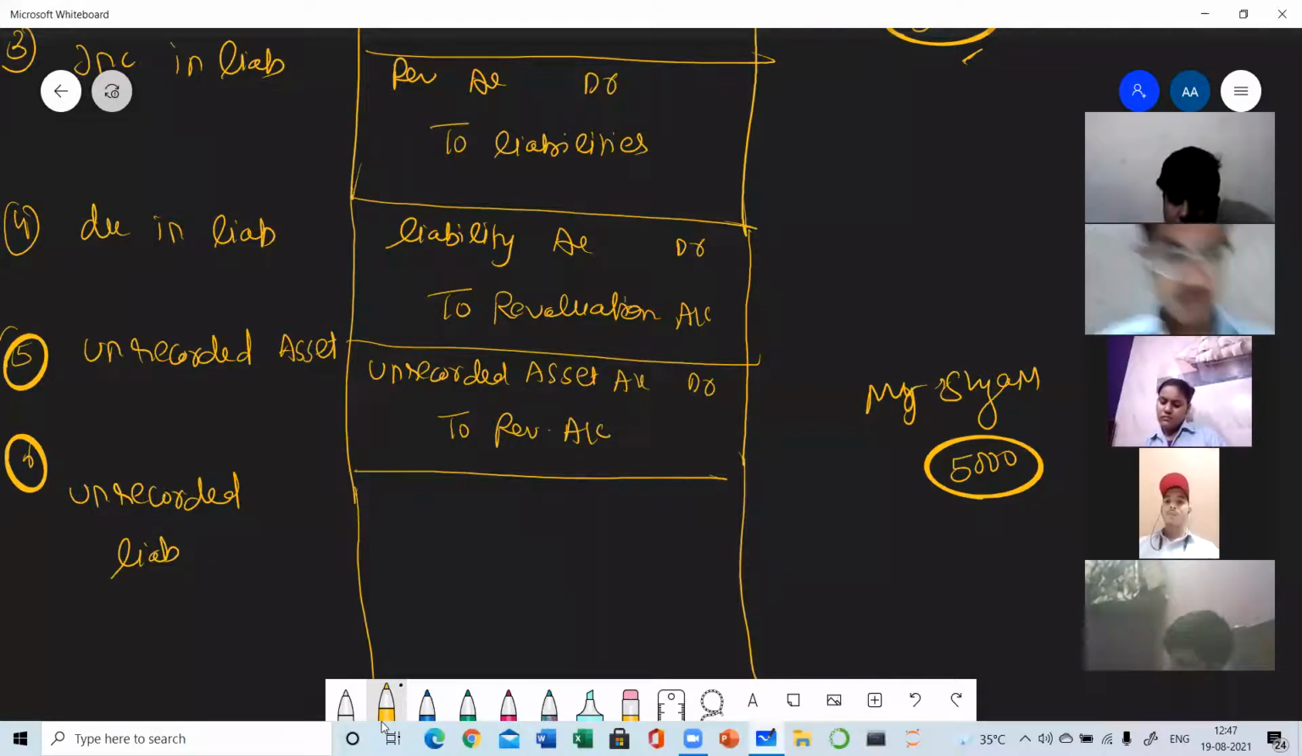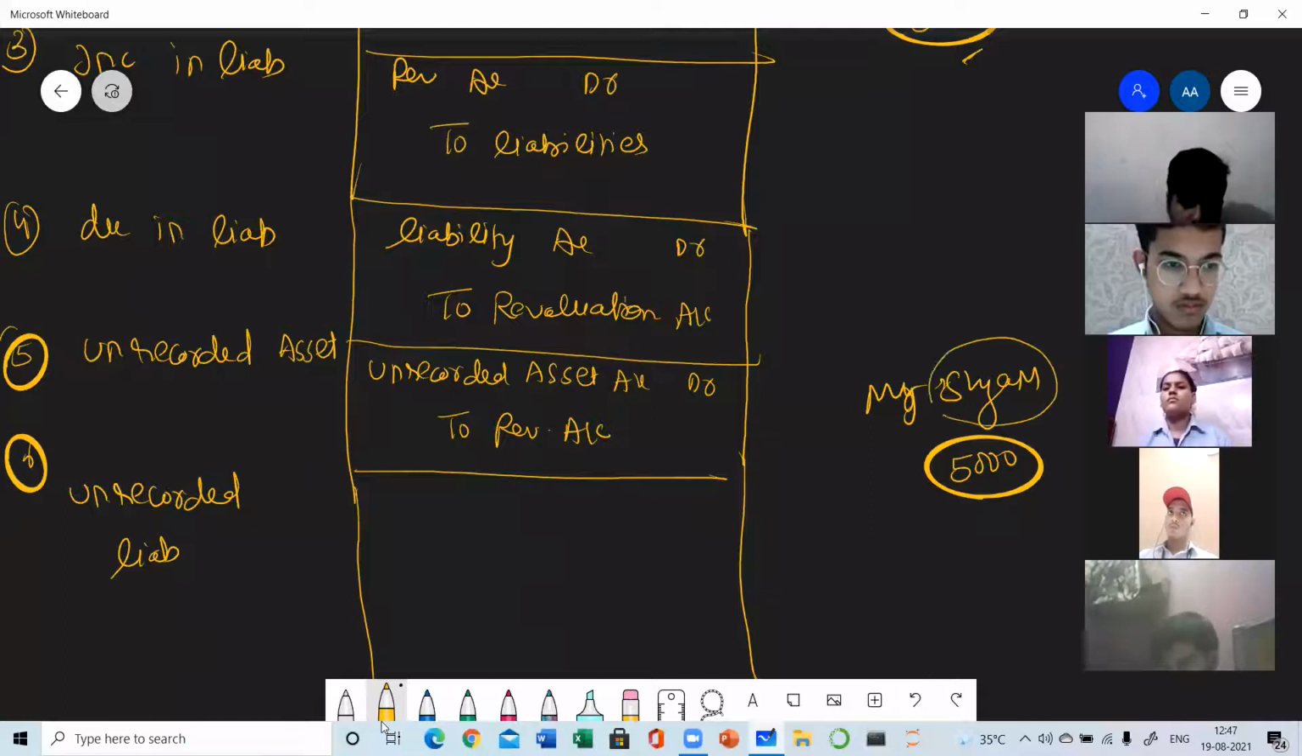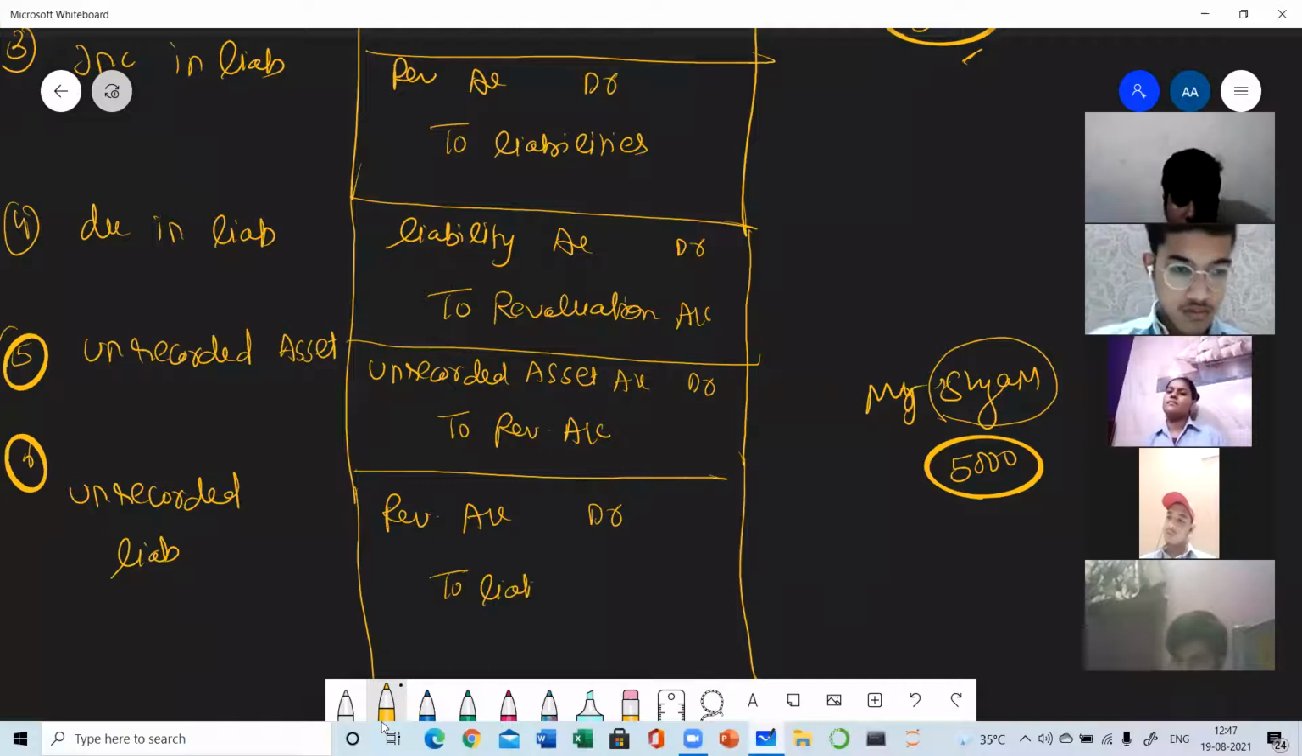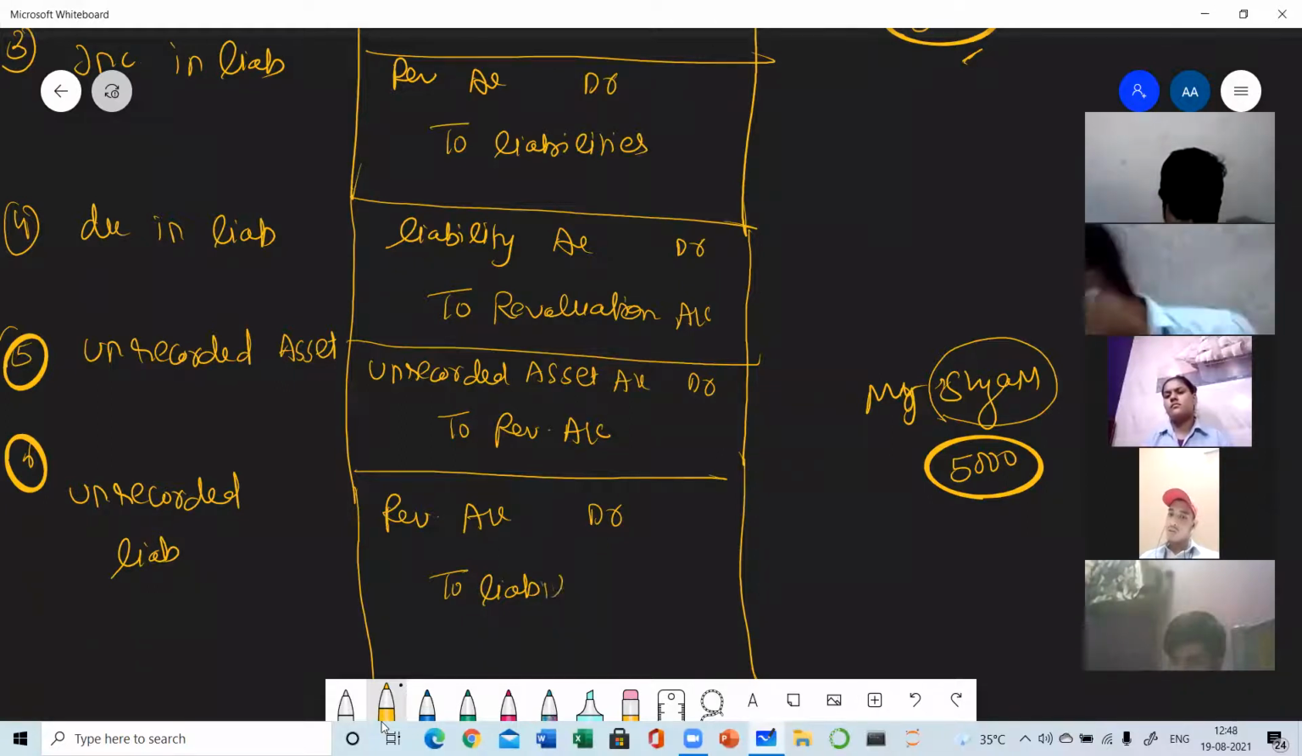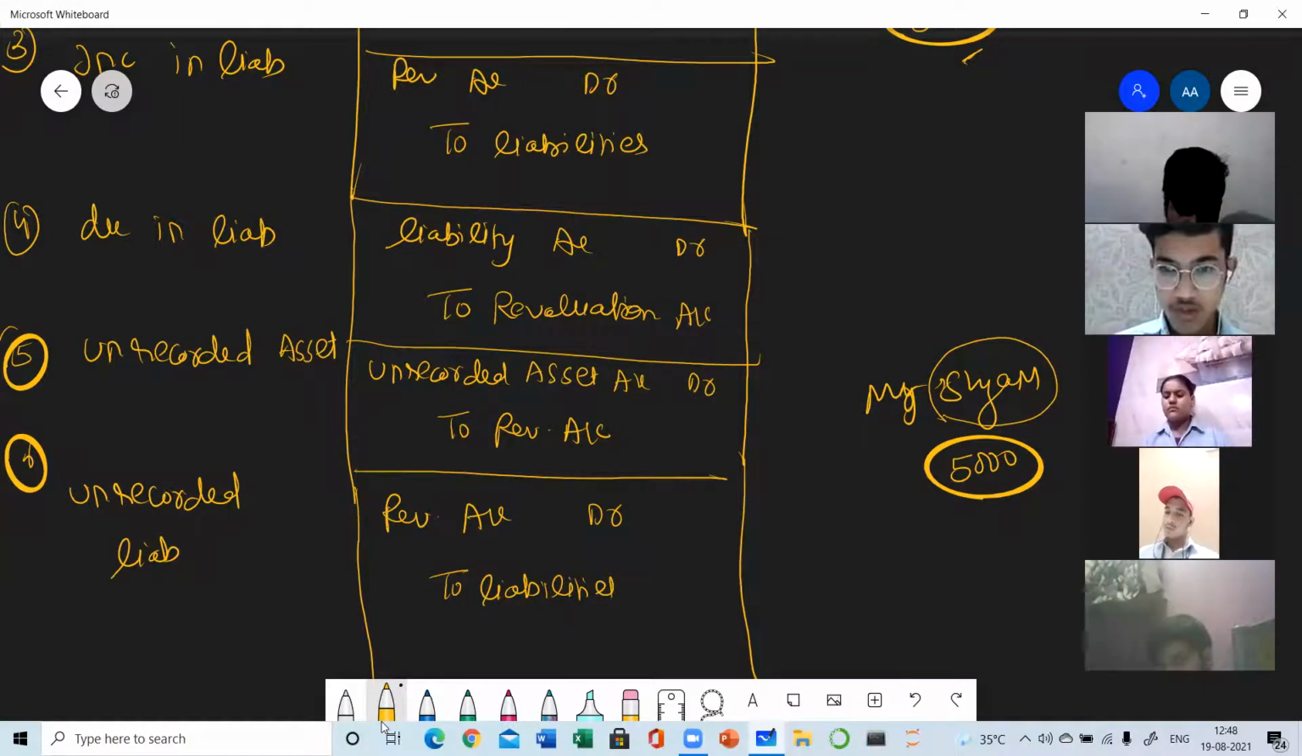So in this case, shall I tell? Yes, tell. Liability will be increased. Revaluation account debit to liability account. Yes, one name of the liability is given, so you will be using the name. So the entry will be unrecorded liability, revaluation account debit to liability. And if the name is given, then you will be writing Sham. And if the name is not given, then you can write creditors, liabilities. There may be, for example, some outstanding expenses which were not earlier recorded. So basically only two entries are there.